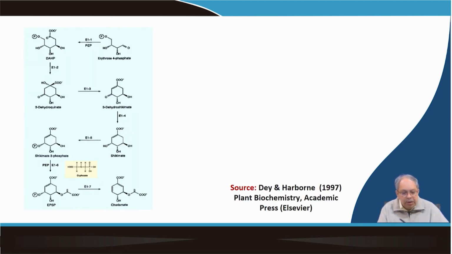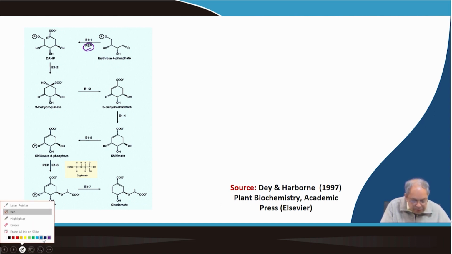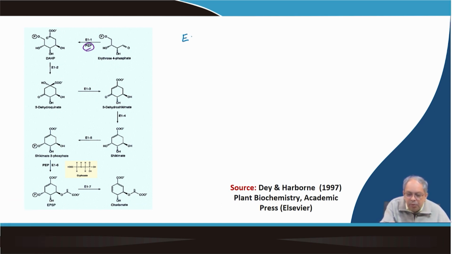Let us now see in detail the shikimate chorismate pathway. The first step is erythrose 4-phosphate joining with phosphoenol pyruvate. The E1 I have mentioned here is the first enzyme, which is called DAHP synthase.